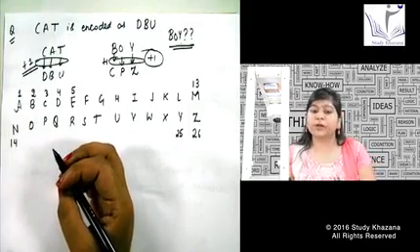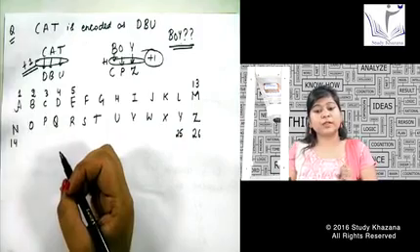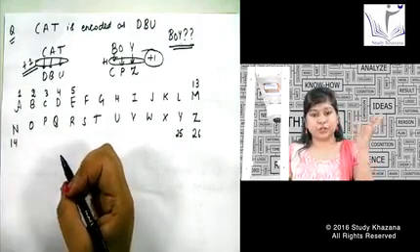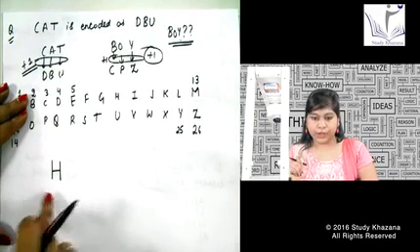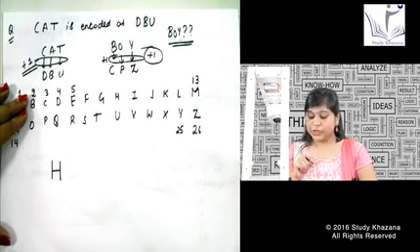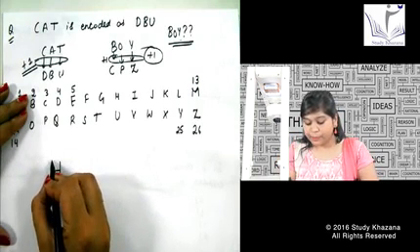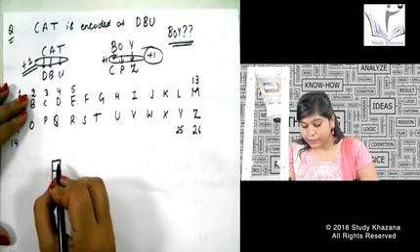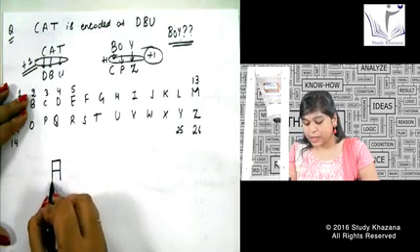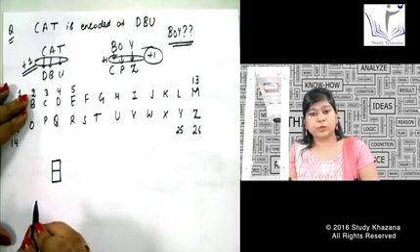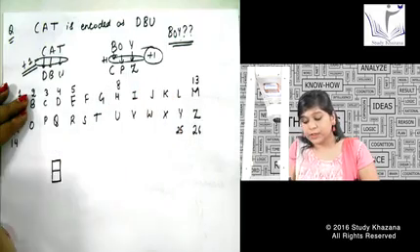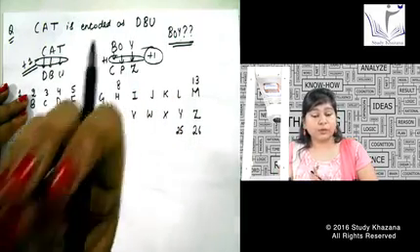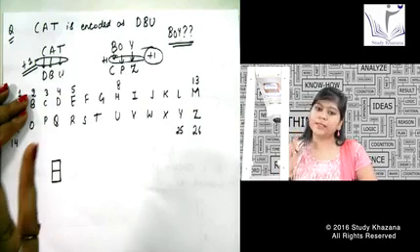See, you people can also make these shortcuts because logical reasoning is nothing but your own application of mind. If I have to remember the number for H, how will I remember it? H you have written like this, okay? After H, I write a line above H like this. I join the two lines and I again join these two lines below this. This makes a number 8. So the position of H is nothing but 8. It is very simple because if you visualize this number, you can easily remember that.